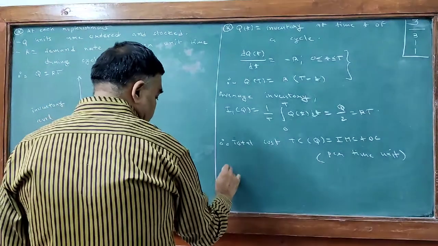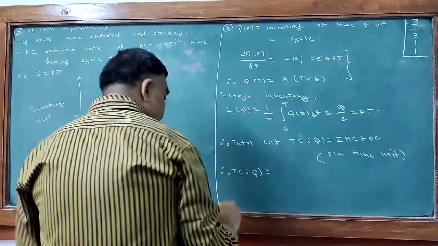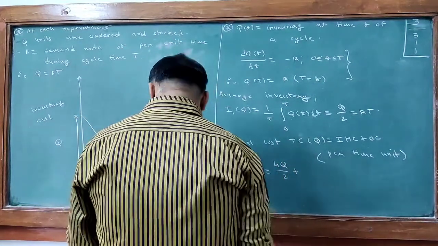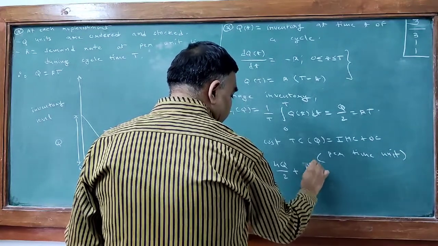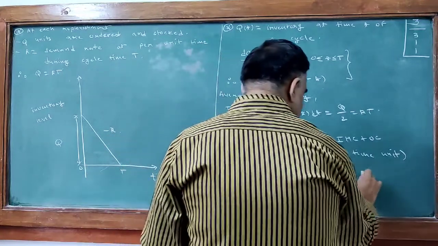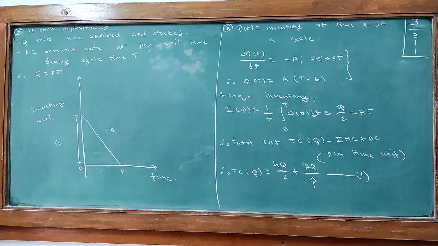Therefore TC(Q) is HQ by 2 plus AR by Q, we say this as equation number 1. All these symbols are standard.